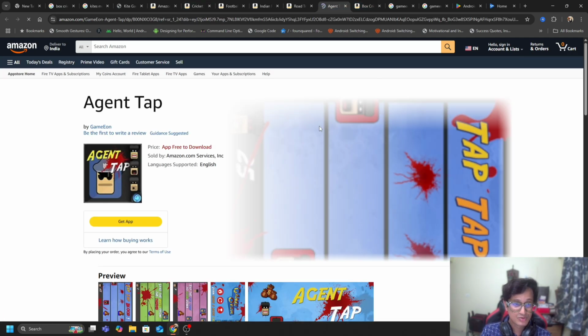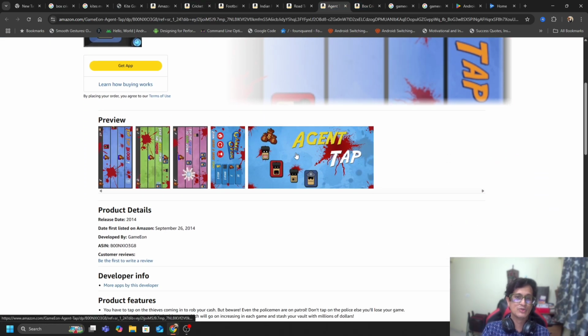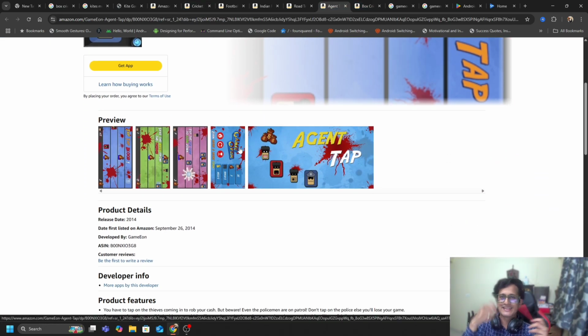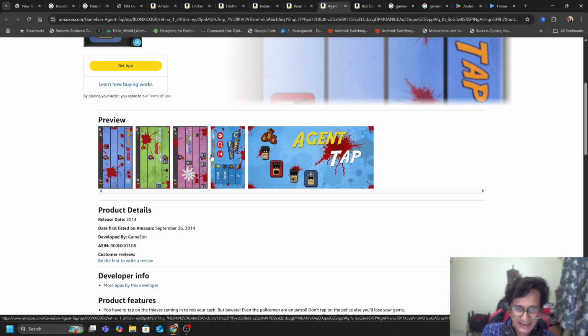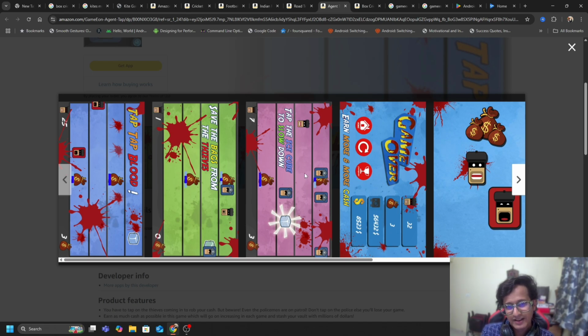Agent Tap. This was also a very interesting and unique game. It was basically just a mindless tapper. Okay, we had a bunch of these folks coming on the screen, going from left to right or right to left, and the objective is for you to tap on the robber so that you can catch the robber, and you shouldn't tap on the police. Okay, otherwise your game is over.